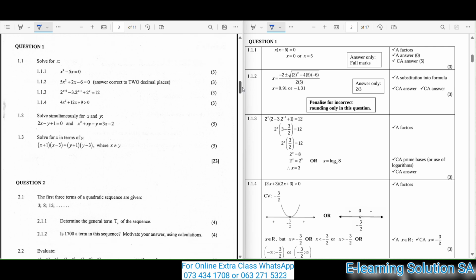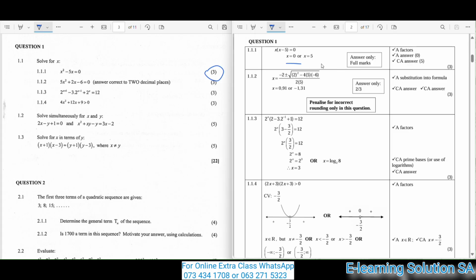Okay guys, question 1. This is a very simple question for all of you. I know that all of you can do this. This is solve for x, guys. 1.1.1: x squared minus 5x is equal to 0. You are solving for x here for 3 marks. So this is your final answer. This is 3 marks, in other words, guys. You get 3 marks for that one. So you must make sure that you present your answer exactly like that for 3 free marks.